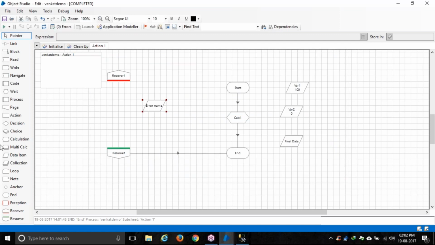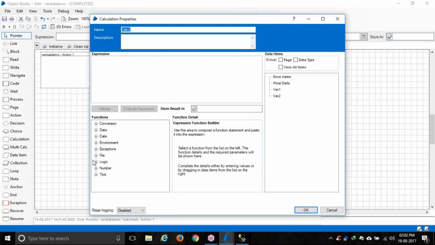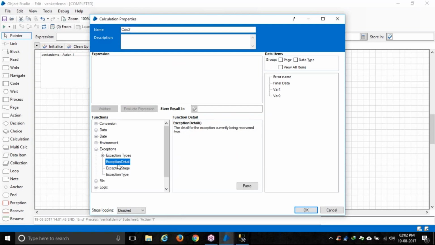Now how will we get this error? We'll use a calculation stage. In the calculation stage, we need to say how to get it. There are some inbuilt functions, and one is called exception details. Again, we'll drag and drop it here. Then we'll use an ampersand to add it to a string. We'll write something. Then we also want a time stamp here, so we'll use the function called now. Again, I'm dragging and dropping it here.